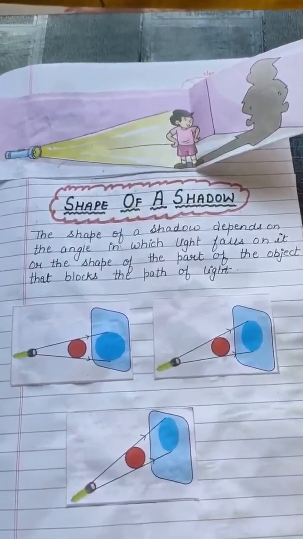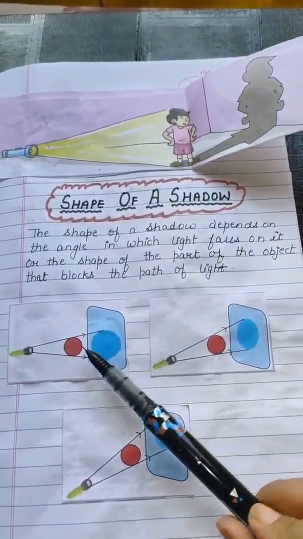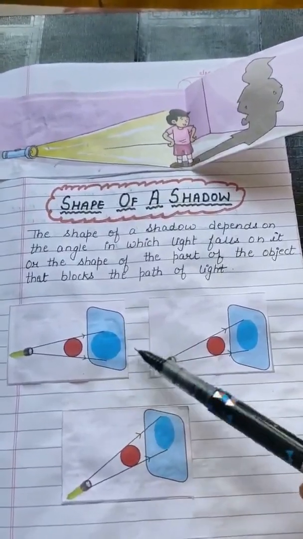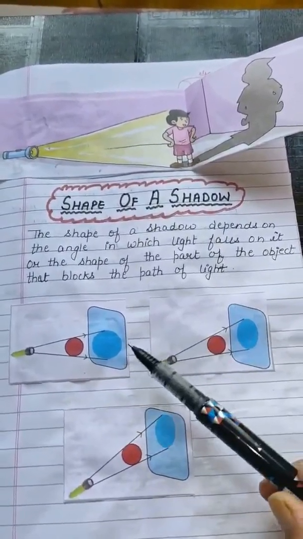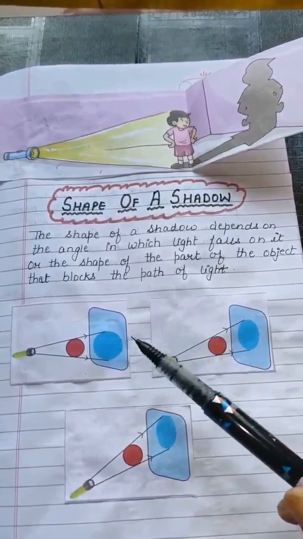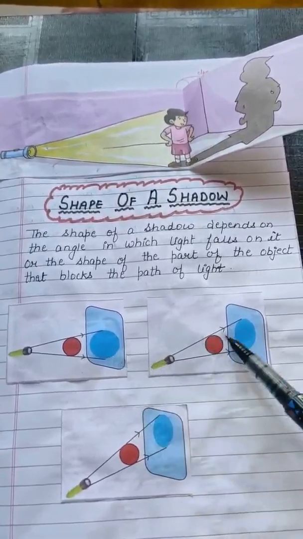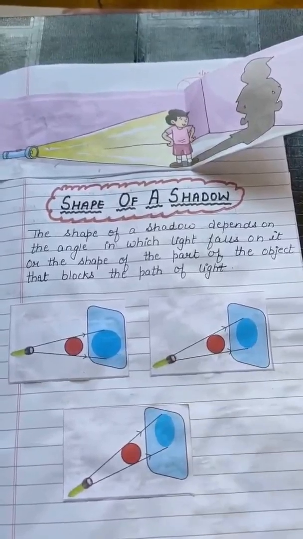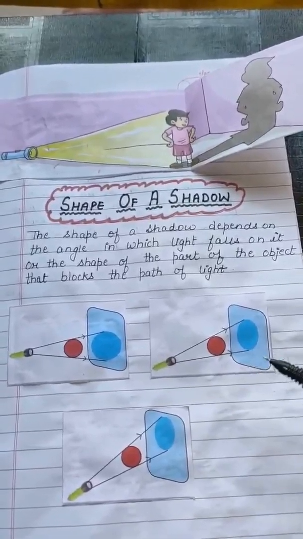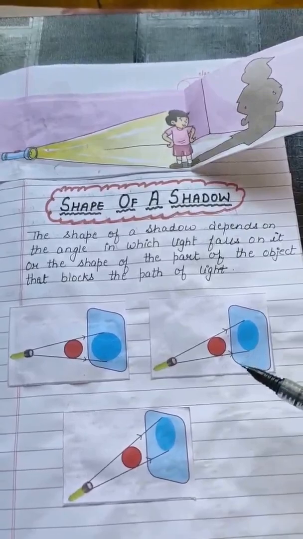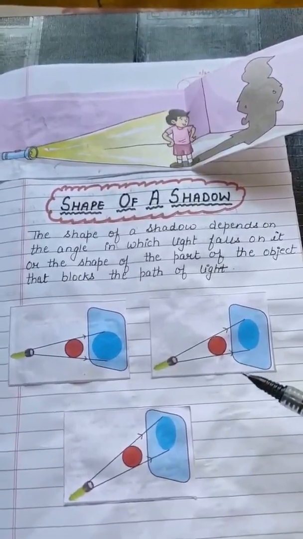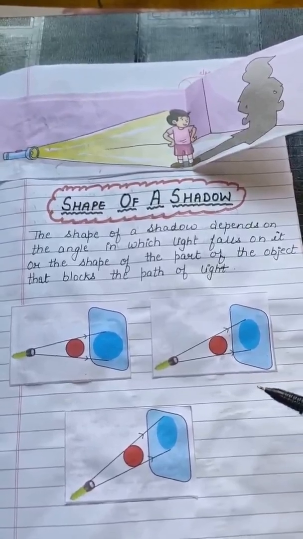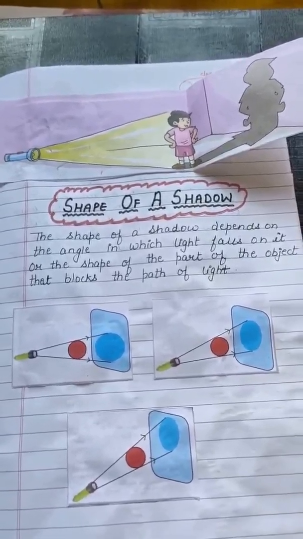And second is the shape of the part of the object that blocks the path of light. That is why, due to these different angles, the shapes of the shadow in all three diagrams are different. Okay, so this is the shape of a shadow.